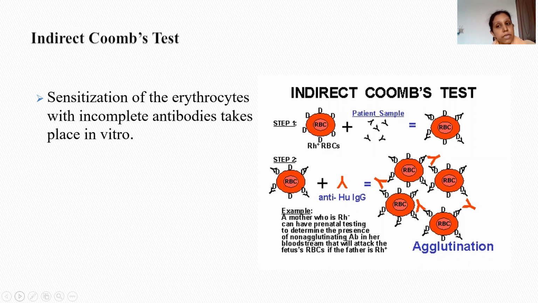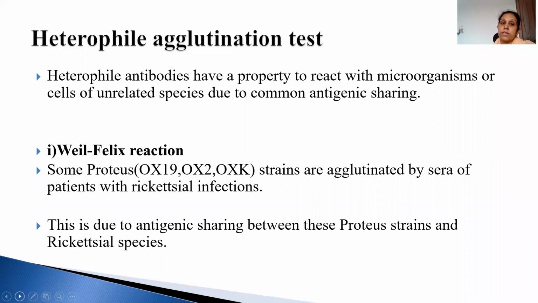The sensitization of the RBCs takes place in vitro, and now we add anti-human immunoglobulin to it. So the direct and indirect Coombs tests are nothing different; in direct, the RBC is already sensitized with antibody, while in indirect, we have to do that sensitization. So that's the difference.